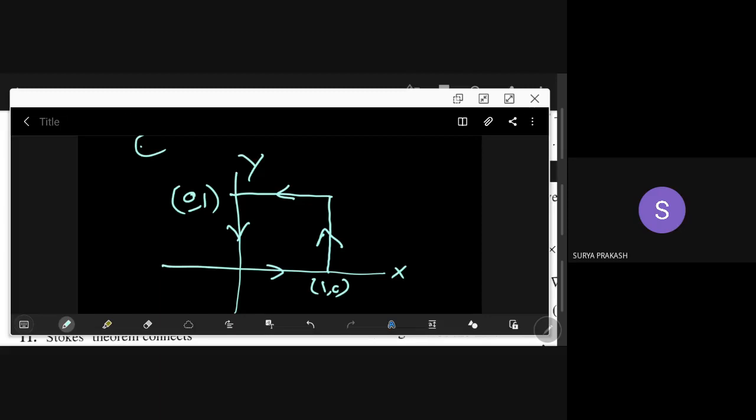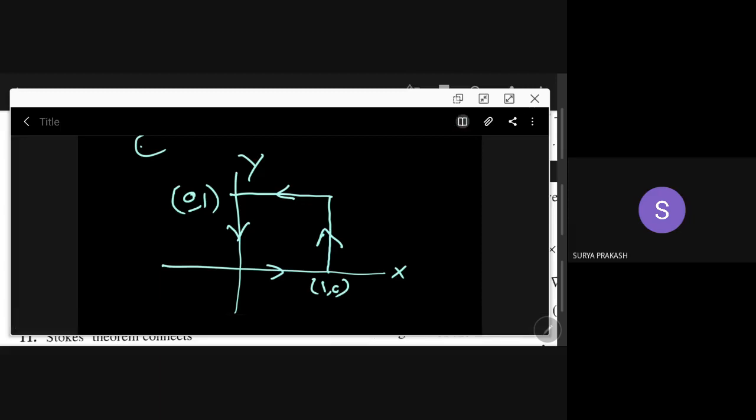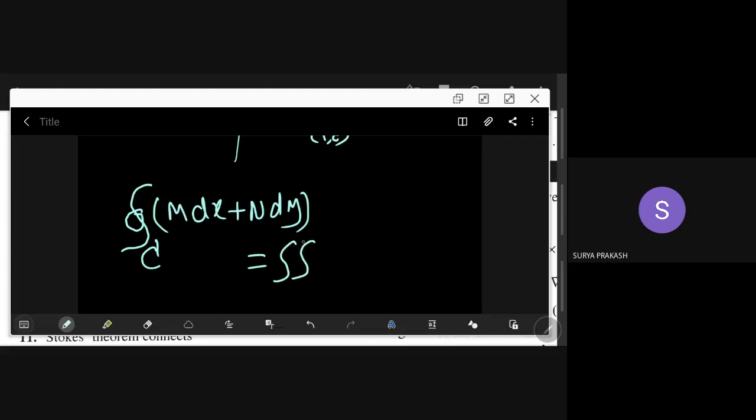So what does Green's theorem say? Green's theorem says that the integral of M dx plus N dy over a closed curve C is equal to the double integral over R of (N subscript x minus M subscript y) dx dy, that is dou N by dou x minus dou M by dou y. Green's theorem converts the line integral, the left one, to a double integral.